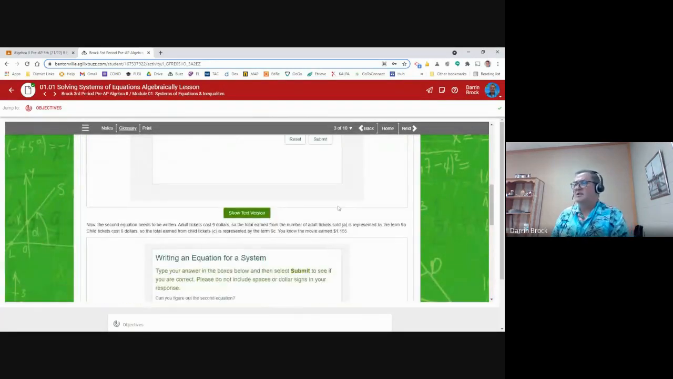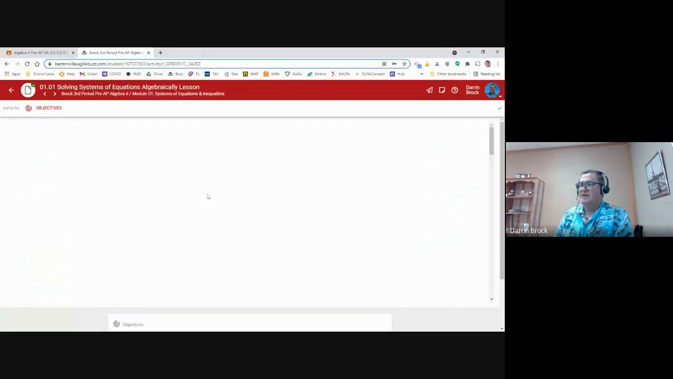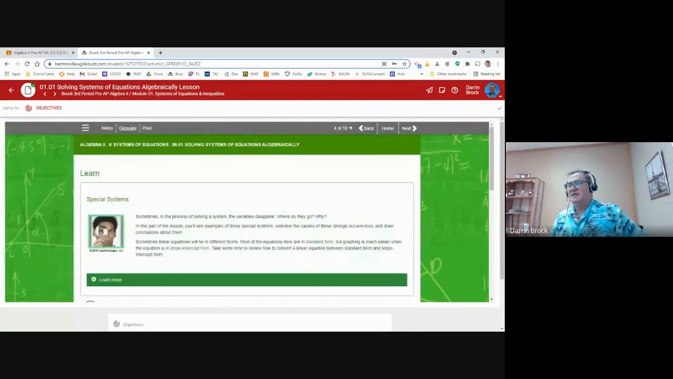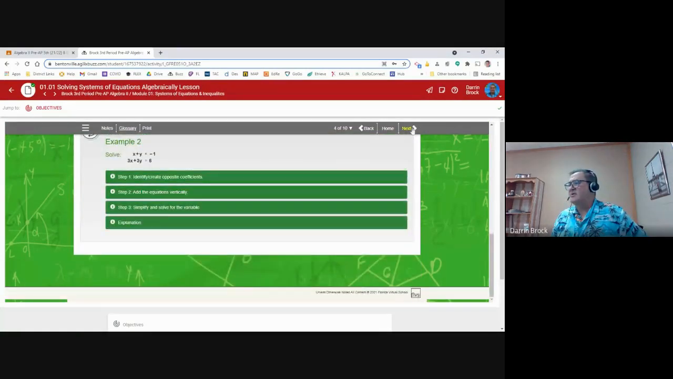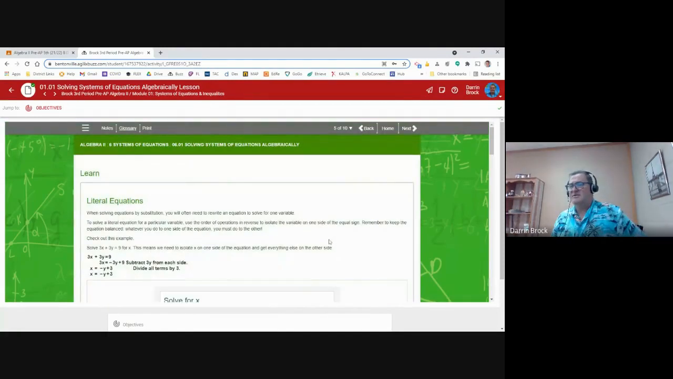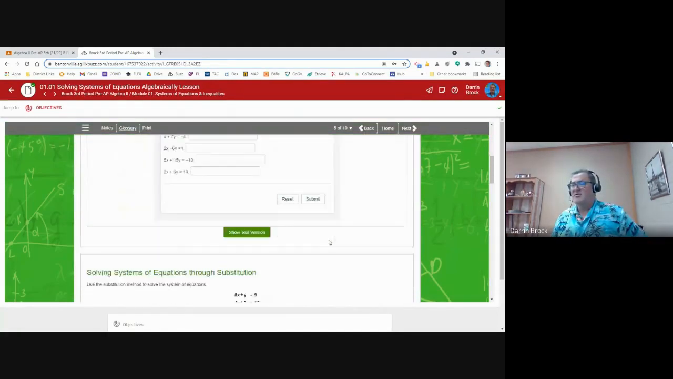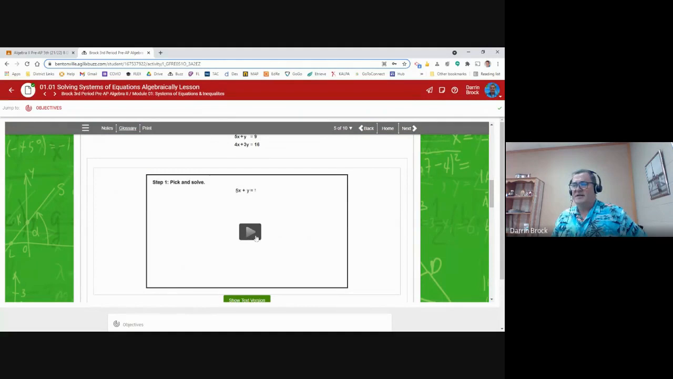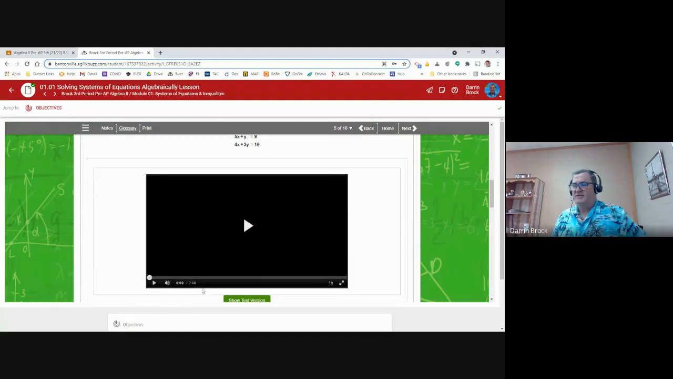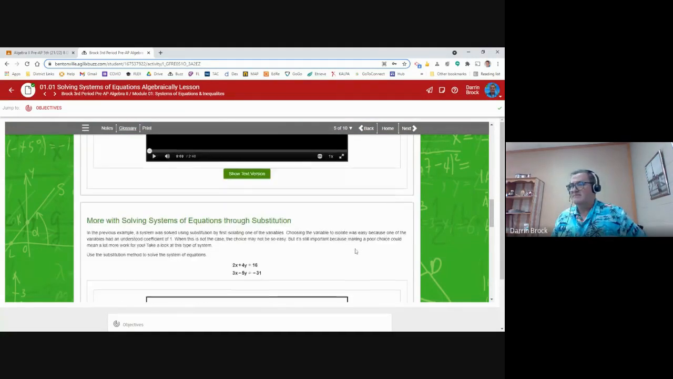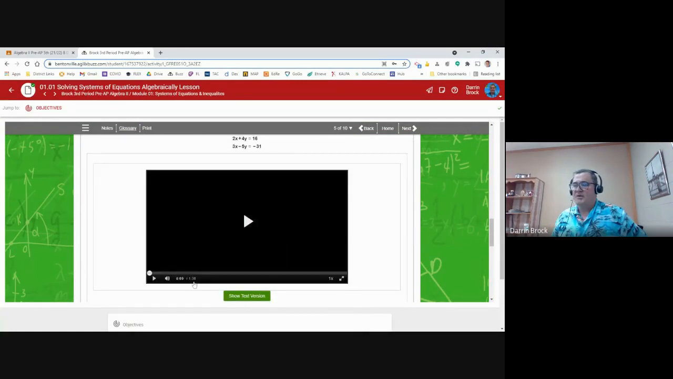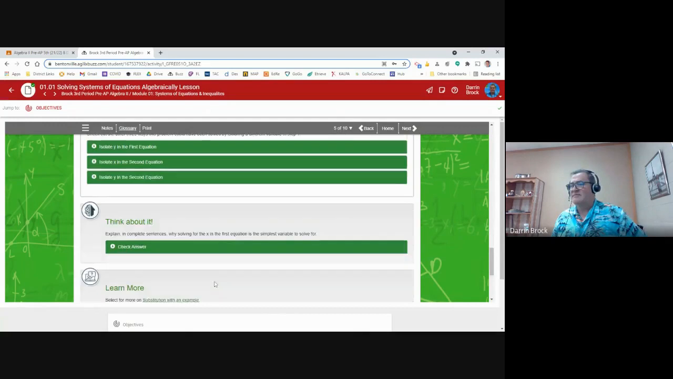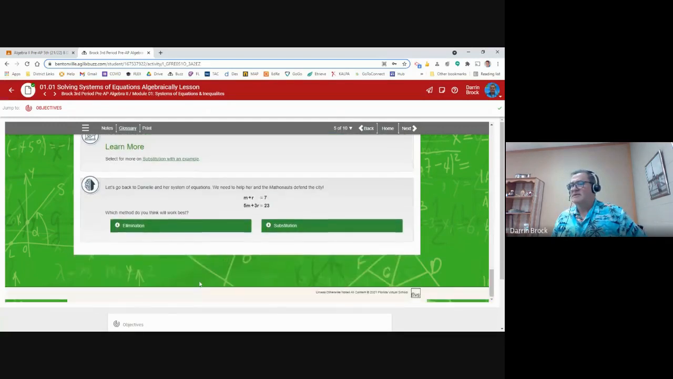It may look like there's just a little bit when you open a page, but you need to go through and look at the different things. In this lesson, we've got about 5 pages of actual lesson giving us steps. It's teaching us how to do this. There's literal equations. This one has a video that is 2 minutes and 48 seconds. Another video down here is 1.5 minutes. So you go through these things.